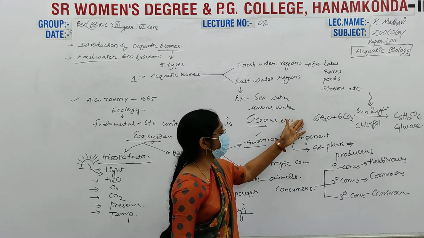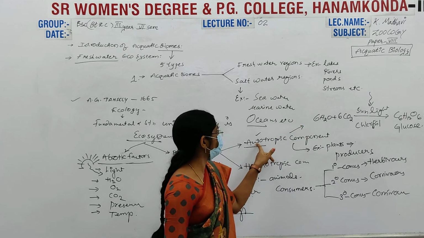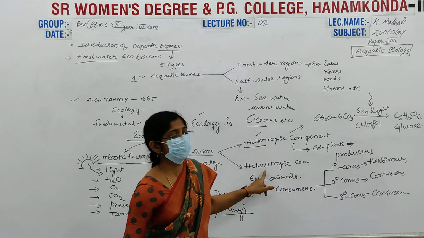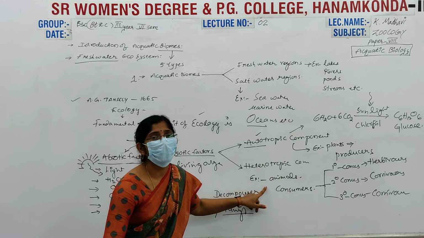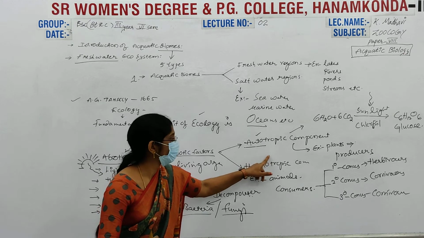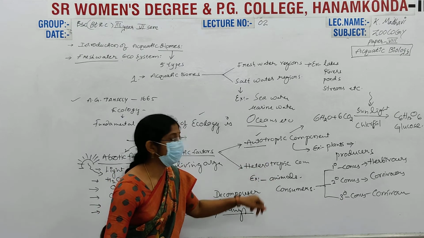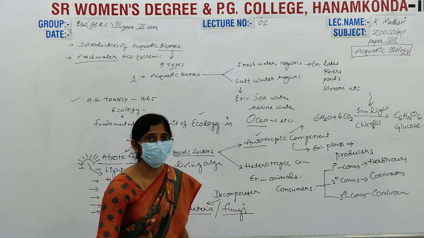This is the simple equation of the photosynthesis process of the autotrophic components. The heterotrophic components are the animals that partially or completely depend upon the autotrophic components, and so they are called heterotrophic. They cannot produce their own food by themselves.